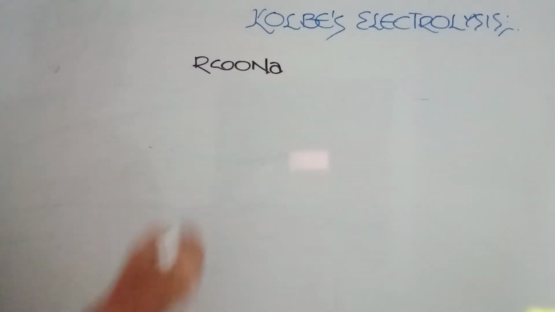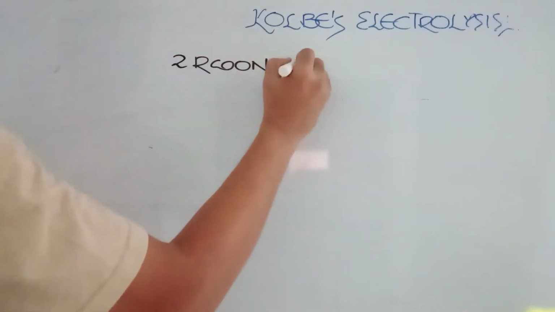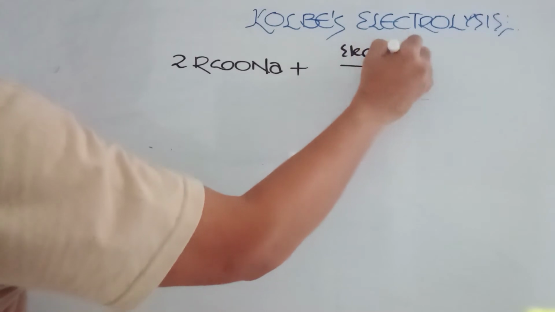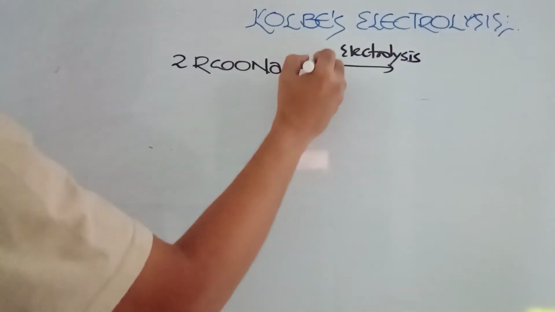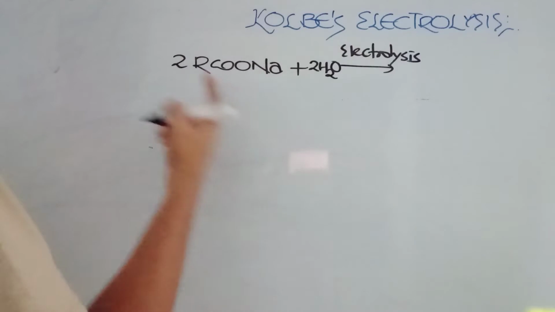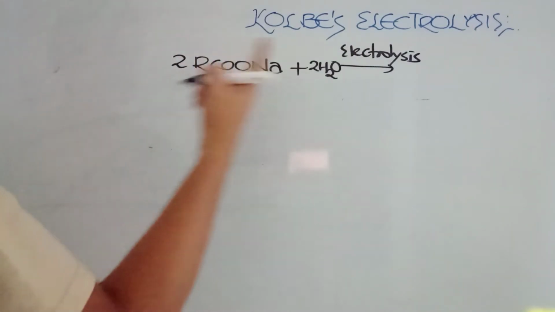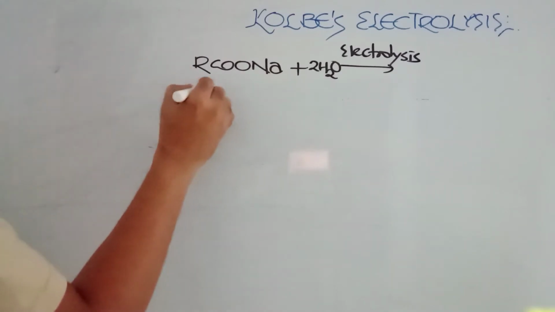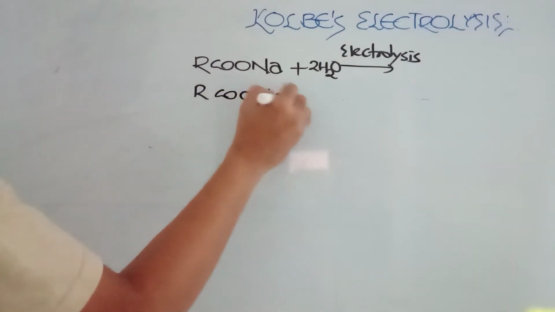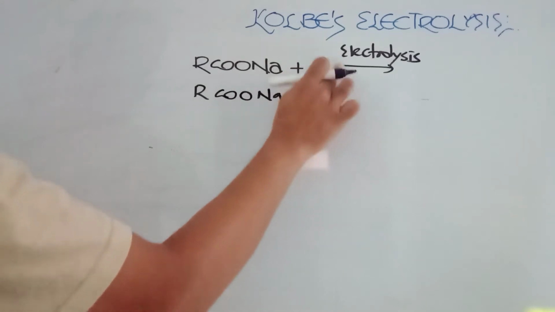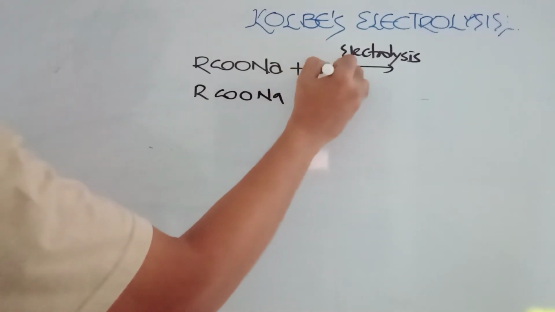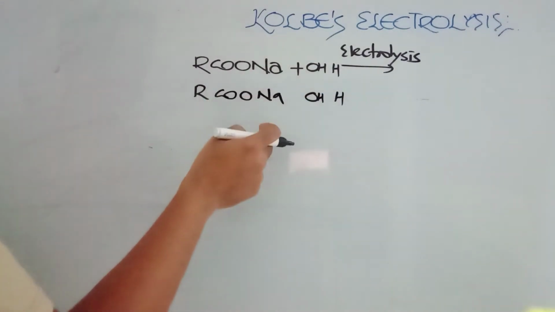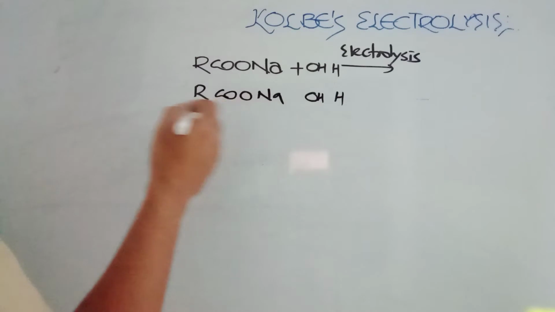Sodium salt of carboxylic acids when treated, and that process is electrolysis. Aqueous solution of the sodium salt of carboxylic acid, when you are taking, I'm taking this as 2 moles. I'm writing here the 2 moles, you can see RCOONa. This water I am writing like this for my convenience, you can say HOH. You can take here sodium or potassium, RCOOK, RCOONa, they give a choice.